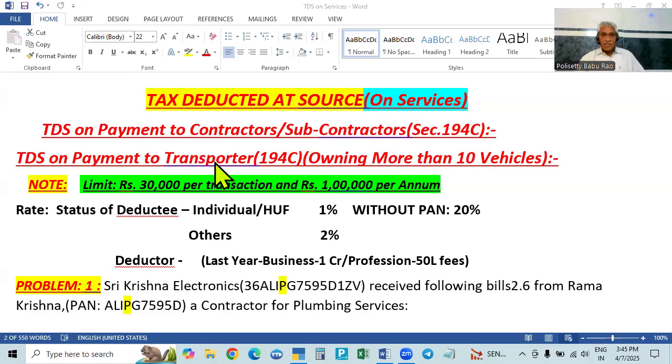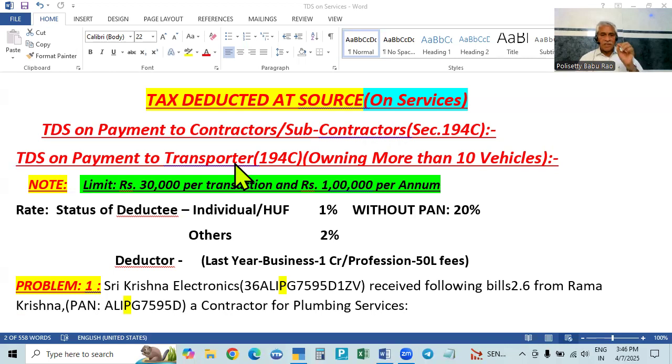A transporter is also a contractor, so transport also comes under payment to contractors, but because of the nature of payments, it is given separately. Two are given separately: contractor or subcontractor is 194C, and payment to transport is also 194C. This is also a nature of payment, but both are the same.